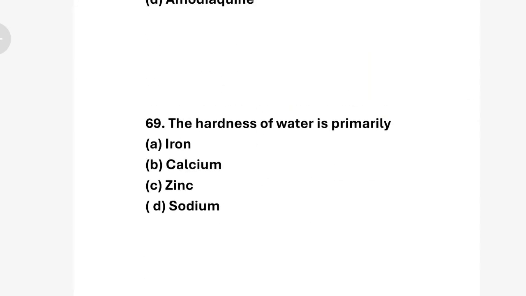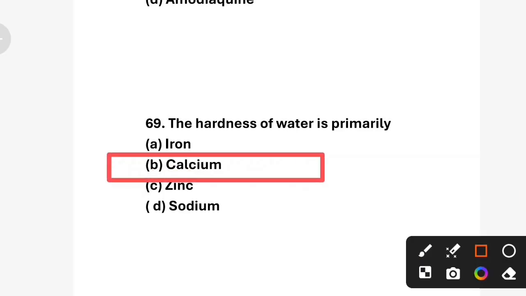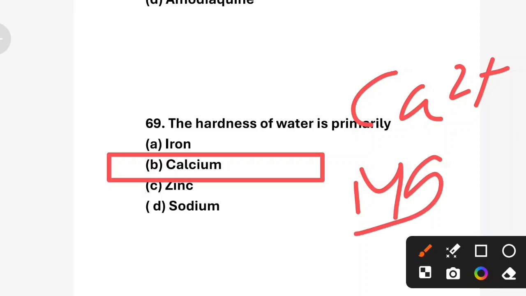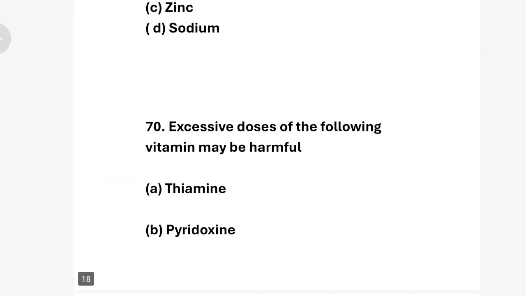Question number 69. The hardness of water is primarily due to option A iron, option B calcium, option C zinc, option D sodium. Sodium is present in soft water and is not responsible for the hardness, and iron discolors the water but does not cause hardness. So correct answer is option B calcium. Hard water is primarily caused by calcium and magnesium ions. These ions come from dissolved limestone rocks.